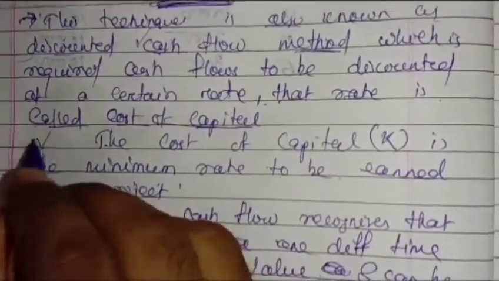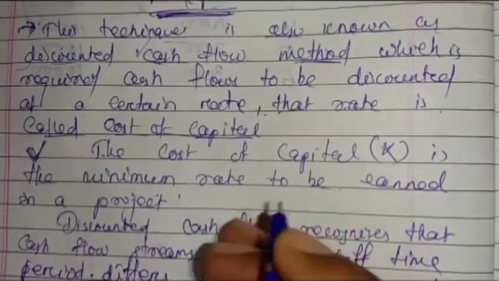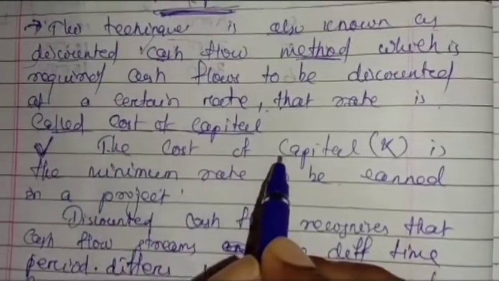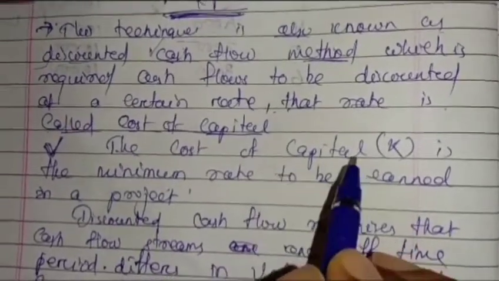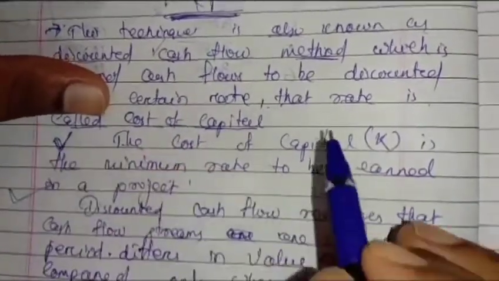While you are going for NPV, in that time you have to calculate the cost of capital. That will be how? That will be the minimum rate to be earned in a project. That means you have to at least earn the minimum rate, that is the cost of capital.